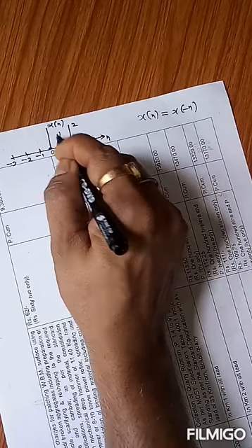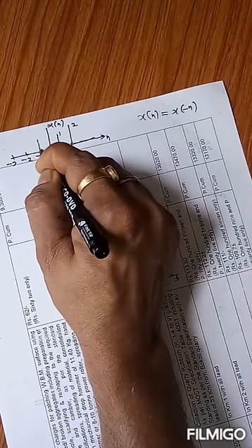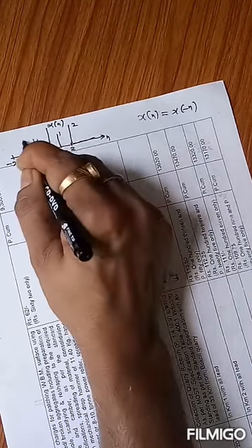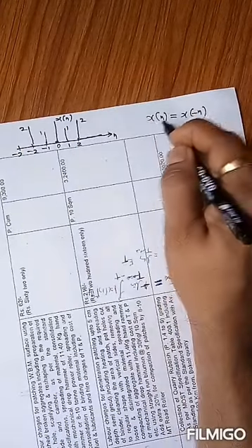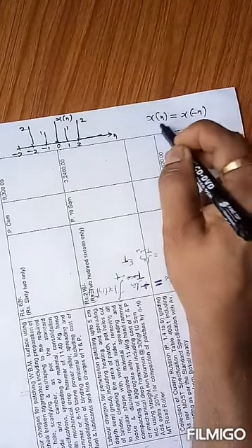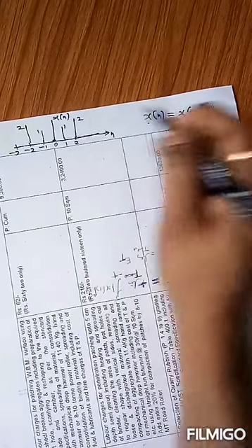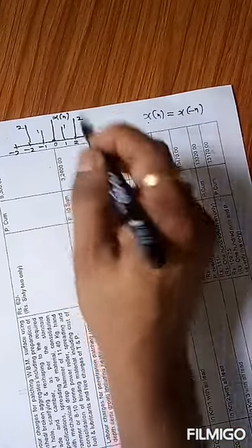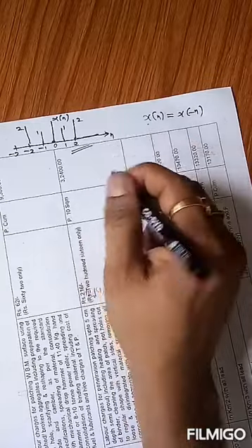What is the value at 1? The value at 1 is 1, therefore the value at -1 should also be 1. The value at 2 is 2, so the value at -2 is also 2. So at x[0] the value is 0, at x[1] the value is 1, and at x[-1] it is also 1. So we can say that this is an example of an even signal.